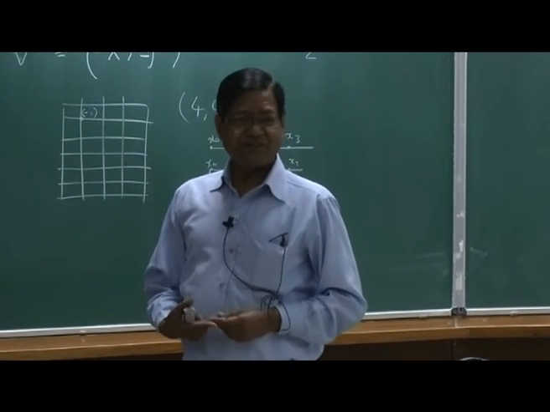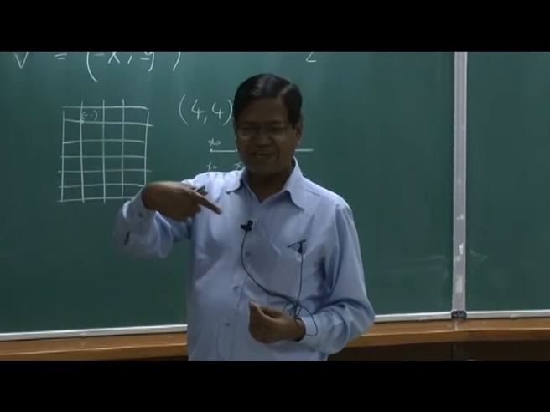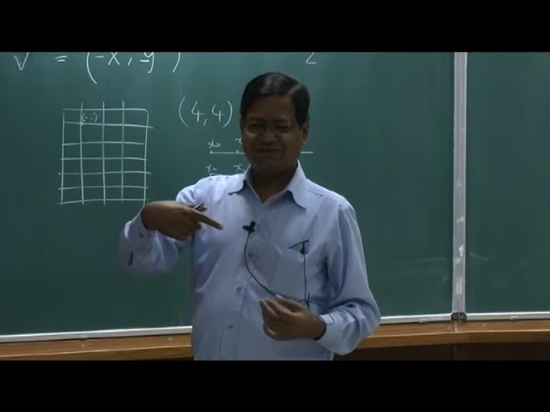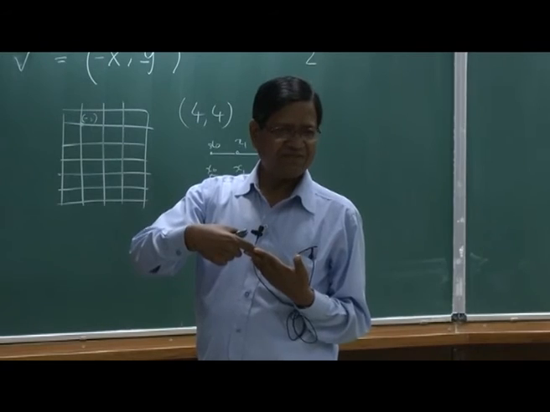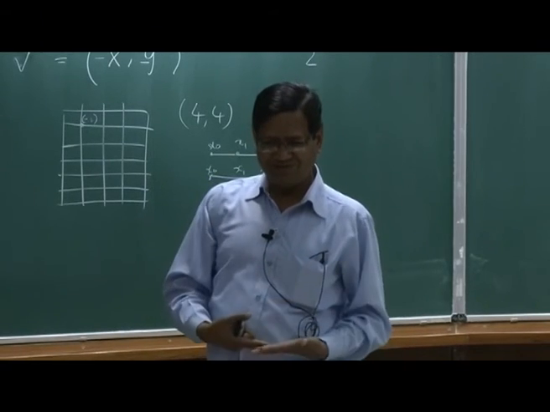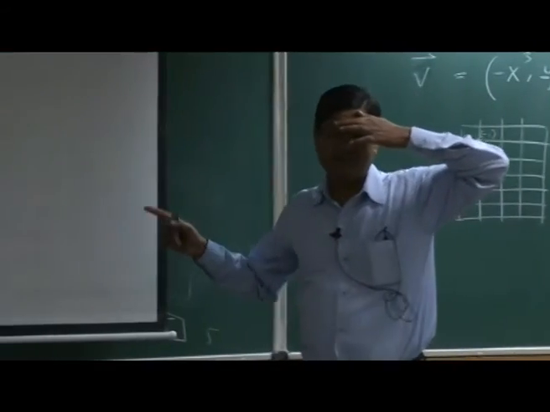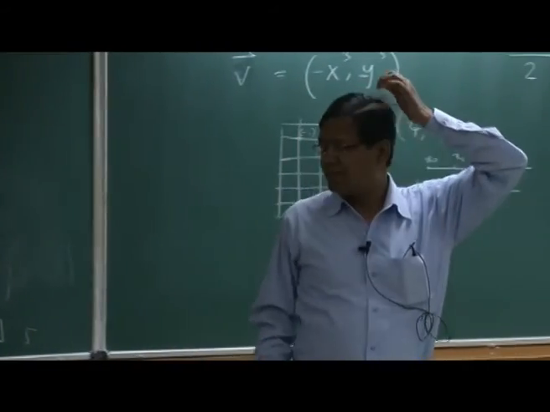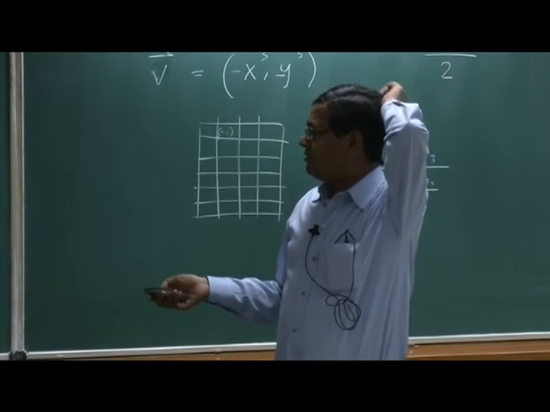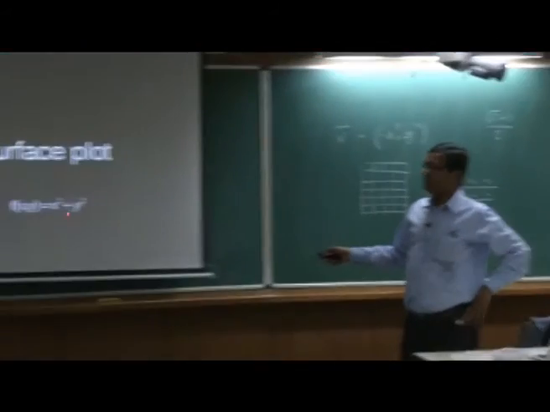We can also extend it to a vector field, where the size of the arrows will of course tell you the length. We can make arrows colorful. We can do similar ideas for vectors, but let us just stick to surface. Surface plot is one way to do it. So I am just looking at 2D.